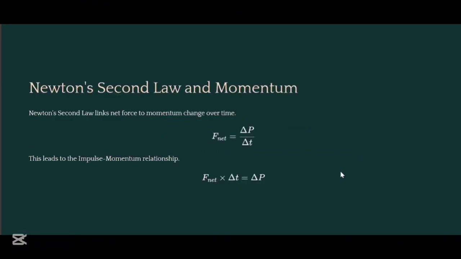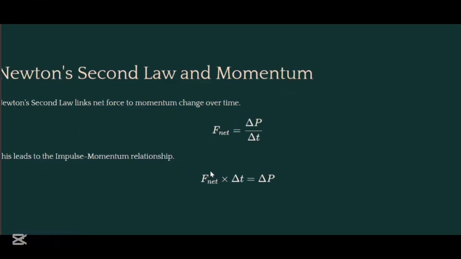Newton's second law and momentum. His second law links net force to momentum change over time. The net force is equal to delta P, which is known as change in momentum, divided by delta T, which is change in time. This leads to the impulse momentum relationship. Net force multiplied by delta time is equal to delta P.